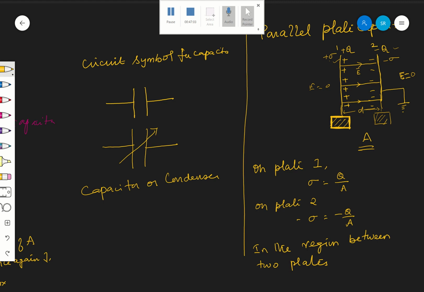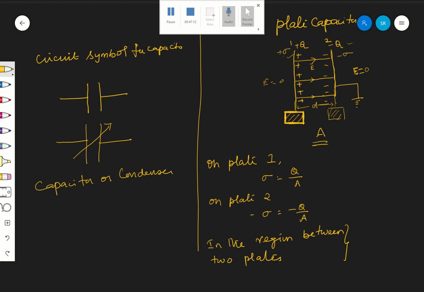Let them be separated by vacuum or air. In between there is no other medium except vacuum or air. Therefore, in between the two plates, the electric intensity.